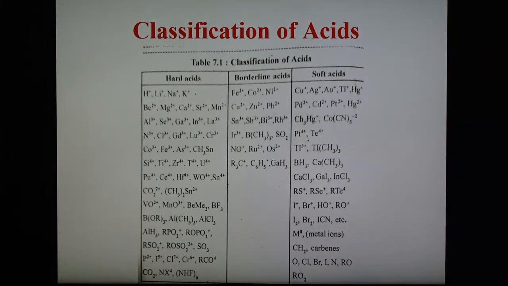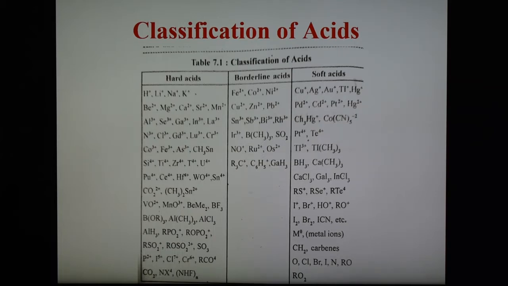So in case of hard acid, you see the examples H plus ion, lithium ion, sodium ion, potassium ion. They have a small size, and they have the high polarizing power, and generally they have high positive charge density and high positive oxidation state.